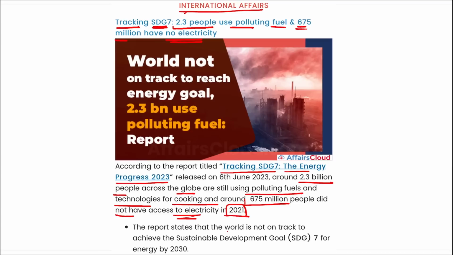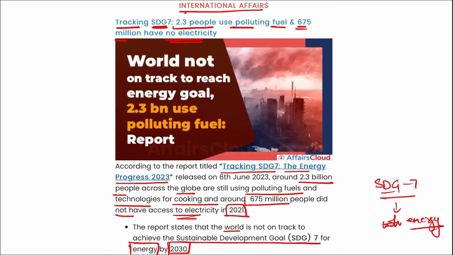The report states that the world is not on track to achieve the Sustainable Development Goal 7 for energy by 2030. Now this question can also be asked: Sustainable Development Goal 7 is related to which area? This is related to energy. Correct? Then the report also highlighted that despite the progress across various indicators of Sustainable Development Goal 7, the current rate of progress is insufficient to achieve the 2030 targets.